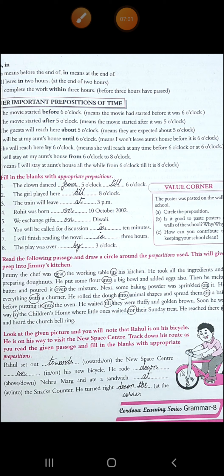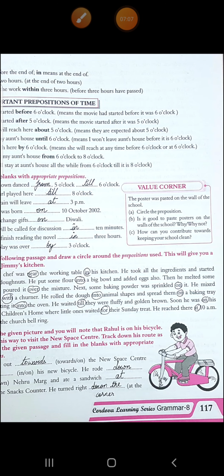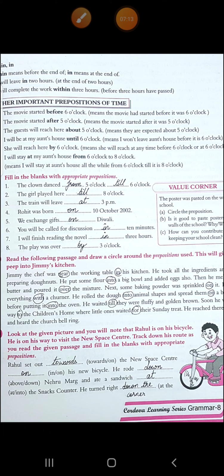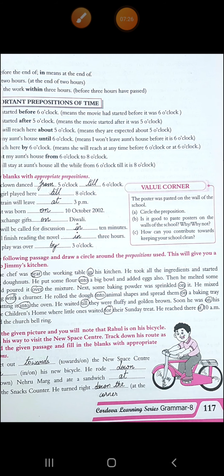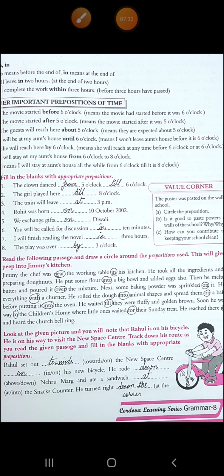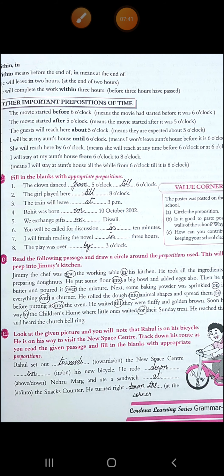Into is your preposition. He waited till, is your preposition, they were fluffy and golden brown. Soon he was on, is your preposition, his way to the children's home. To is again your preposition. Where little ones waited for, is your preposition, their Sunday treat. He reached there at, is again your preposition, 10 a.m. and heard the church bell ring. So these are your prepositions. Mark them properly in this passage. I hope this exercise is clear to you all.